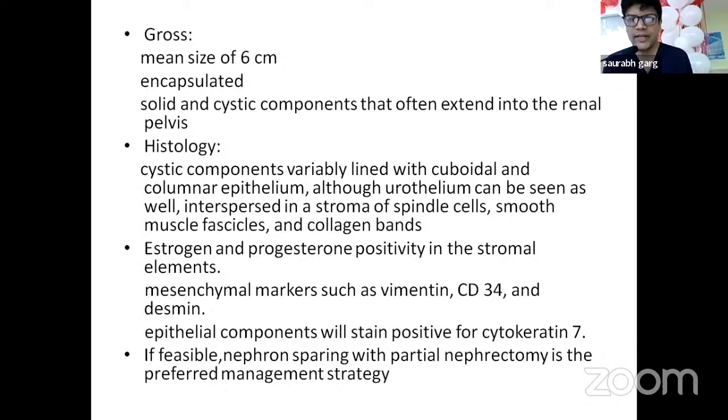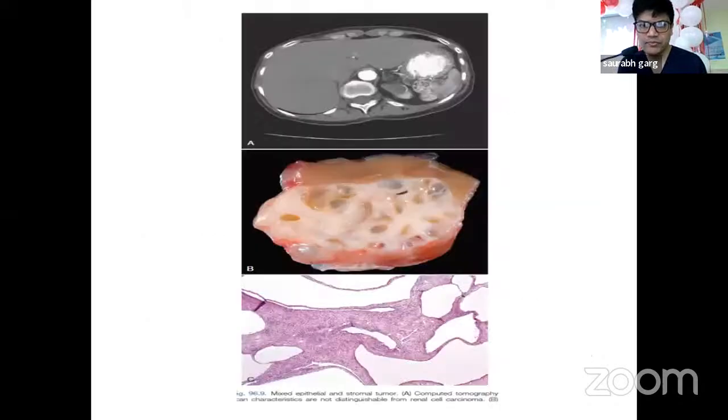On histology, there are cystic components with cuboidal epithelium, and then they can be interspersed with a stroma of spindle cells. Estrogen and progesterone positivity is also seen, and mesenchymal markers such as vimentin, CD34, and desmin can be found. And epithelial components will stain positive for cytokeratin 7. Now, these are the axial CT images, gross specimen images, and a histopath image of the same.